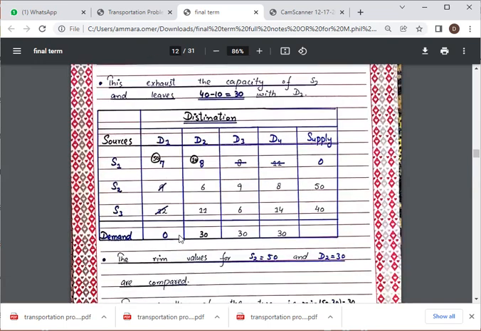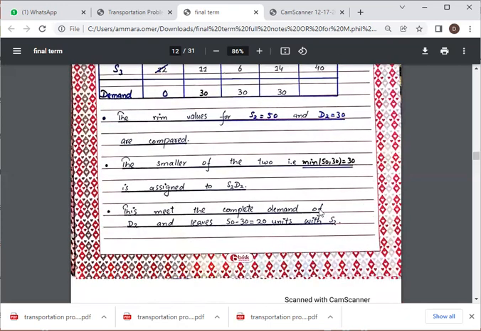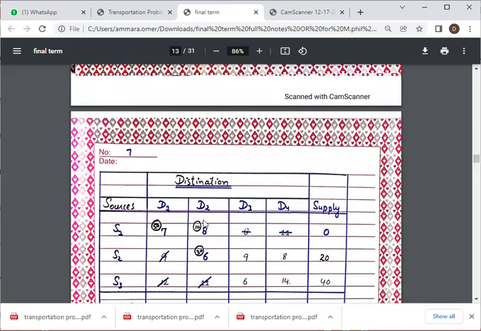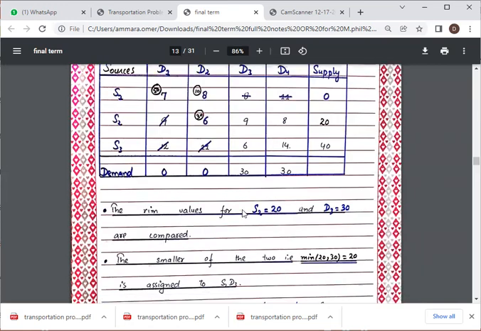Then similarly, the REM values for S2 and D2, which is equal to 30, are compared, and the smaller of the two, minimum of 50 and 30, 30, is assigned to S2 and D2. D2 is satisfied, and we are left with 20 with the S2. This met the complete demand of D2 and leaves 20 units with the S2. So here the 20 units with the S2 are left.